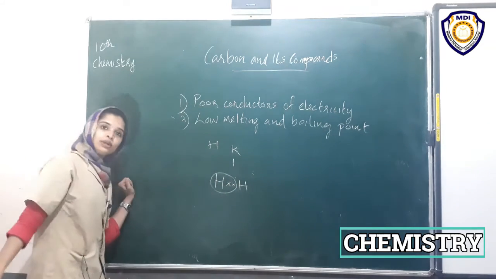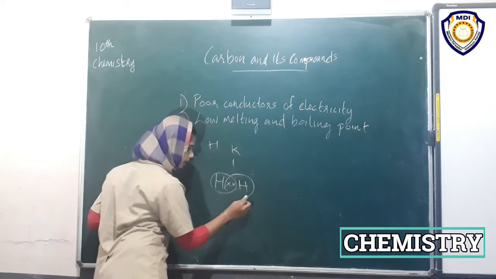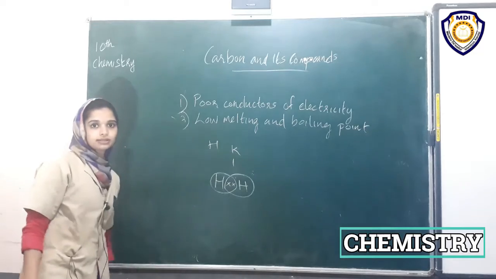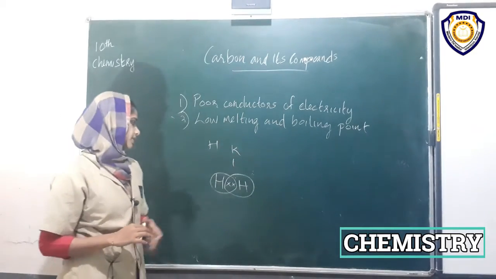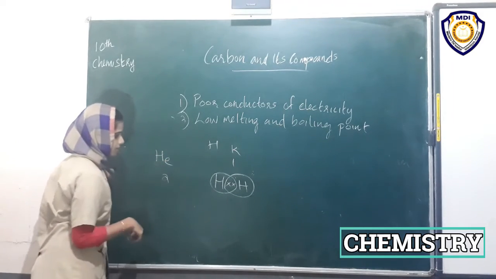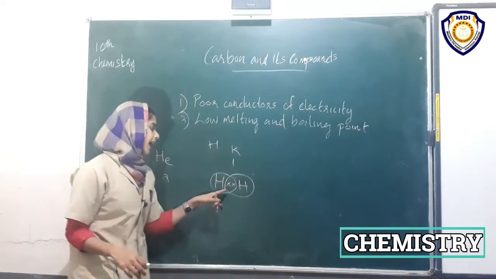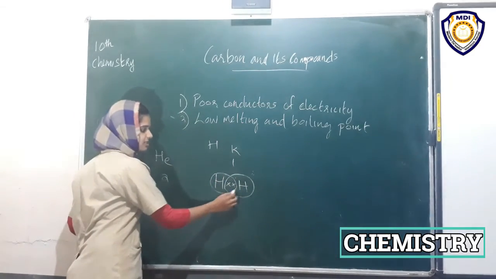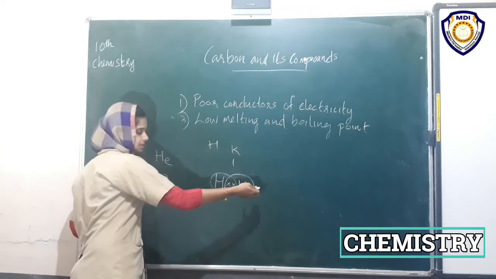This hydrogen gets 2 electrons by sharing with the other hydrogen, and this hydrogen also satisfies the stable configuration. They attain the configuration of helium. Helium has 2 electrons, so they have the configuration of helium, so they are stable. And this shared pair of electrons belongs to this hydrogen and also to the other hydrogen.